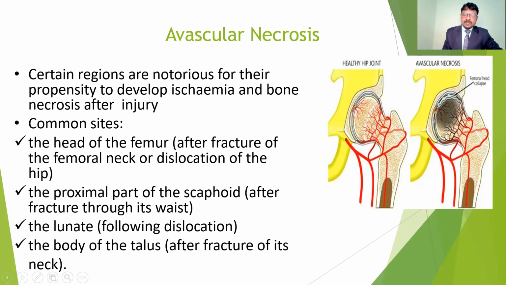The common sites in the body are especially the femur, in the case of fracture of the femoral neck or dislocations, as well as the proximal part of the scaphoid. In the wrist joint, the lunate, and in the lower limbs the body of the talus. These are the major bones affected by avascular necrosis. Because of avascular necrosis, the blood circulation decreases, ischemia develops, and the tissue is likely to die.